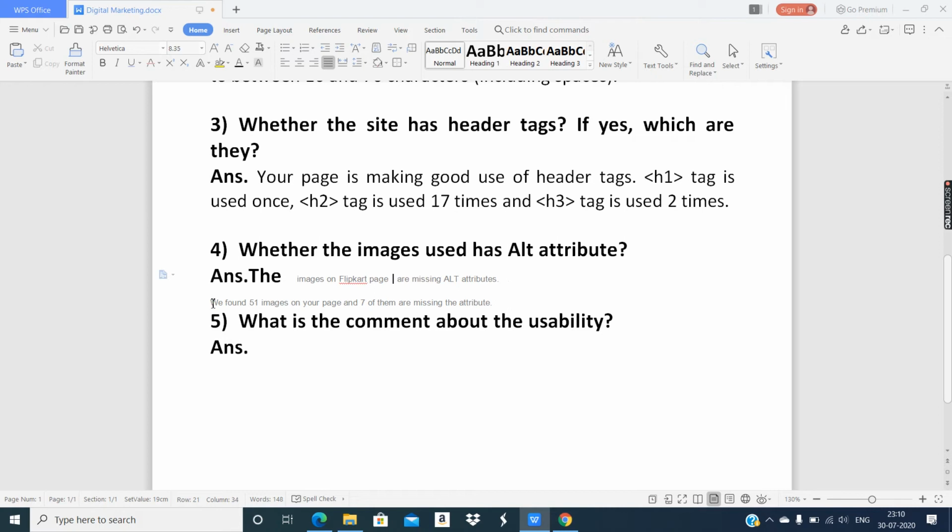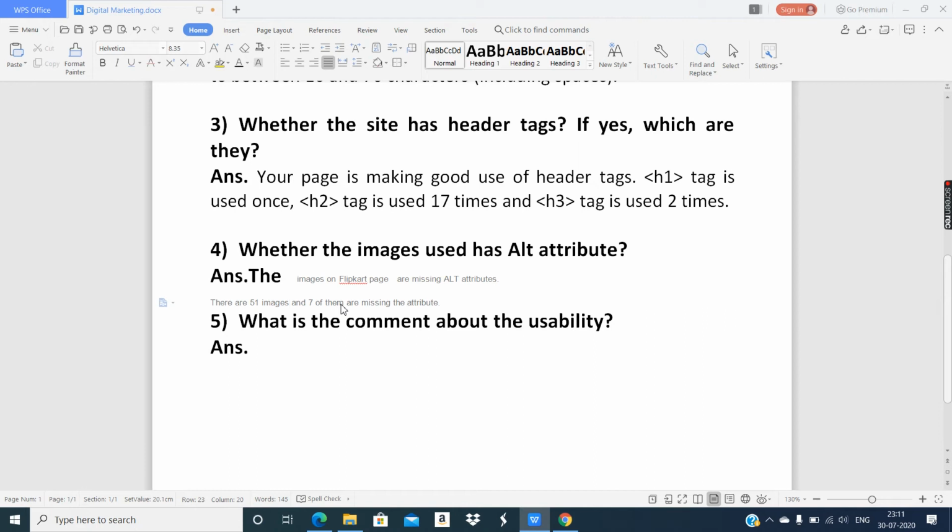Instead of "we found," we will write there are 51 images, and seven of them are missing the attribute. Okay, out of 51, there are only 7 images which do not have alt attribute.